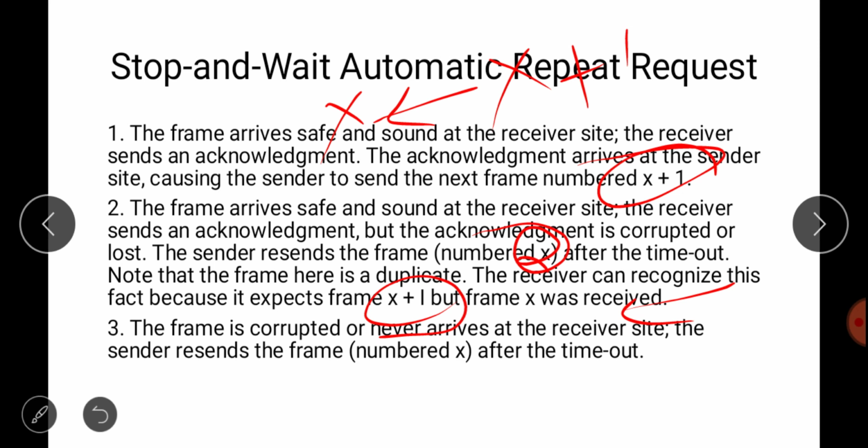The third one is that the frame is corrupted or never arrives at the receiver side. The sender again sends the frame, which is also number x, after the timeout. So these are the three possibilities. Likewise, we can say we need only 2 sequence numbers. There is no need for an extra sequence number, so we need only 1 bit for the sequence number, either 0 or 1.